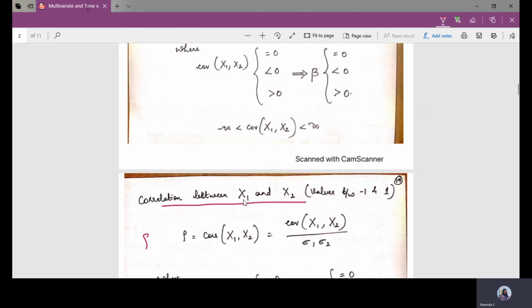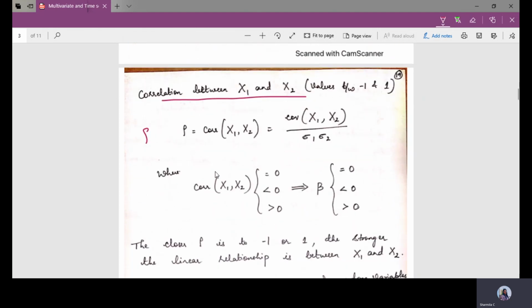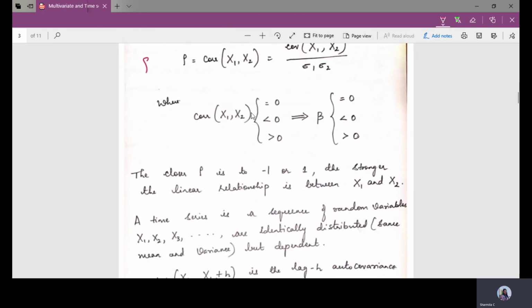Fine. And it is always told that whenever the values are closer to -1 and 1, there is a tight relationship between which ones? The two random variables X1 and X2. So again, similar to the previous one, if the correlation value is equal to 0, then they are statistically independent. If it is less than 0, similar to beta less than 0. If it is greater than 0, similar to beta greater than 0. The closer the correlation to -1 or 1, the stronger the linear relationship between X1 and X2. That is how the correlation represents the relationship between two random variables X1 and X2.